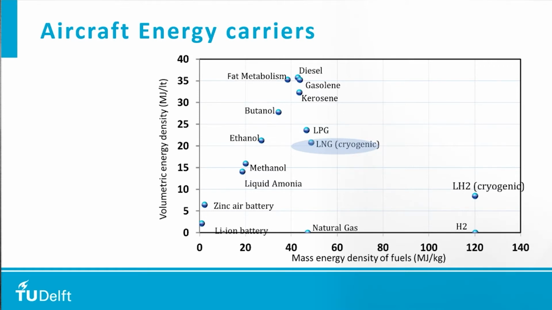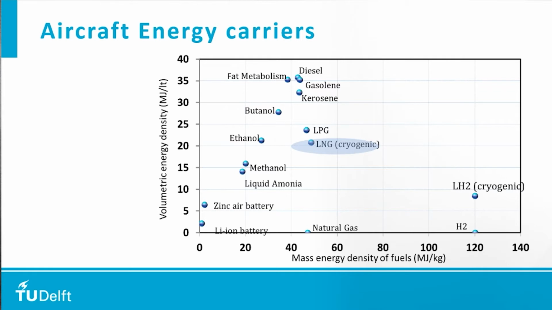Okay, so on this chart, what you can see is that kerosene has reasonably high energy density, both volumetric as well as mass. On the right hand side, what you see is hydrogen, which has high energy density, but volumetric energy density is pretty low. Even if we liquefy it, it is still significantly lower as compared to kerosene. Somewhere in between is LNG, liquefied natural gas, which is basically liquid methane. It has slightly higher energy density as compared to kerosene, but the volumetric energy density is approximately half.